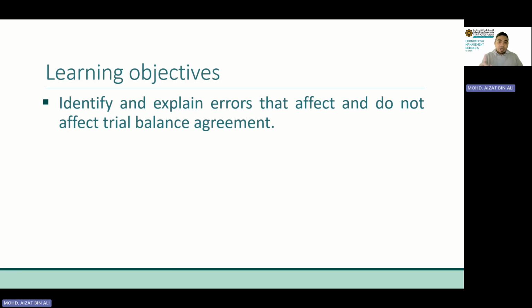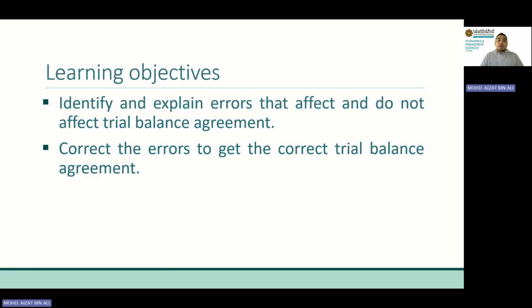Firstly, you have to be able to identify what the errors are and also be able to explain those errors. And number two, correct the errors to get the correct trial balance agreement. Not just explain those errors, but at the end of today's lesson, you will also need to be able to correct errors that we found in our transactions. So let's begin with the introduction. Refer to your textbook, page 115.